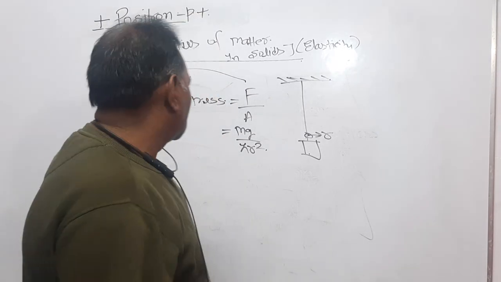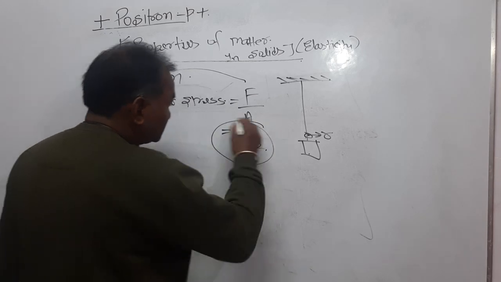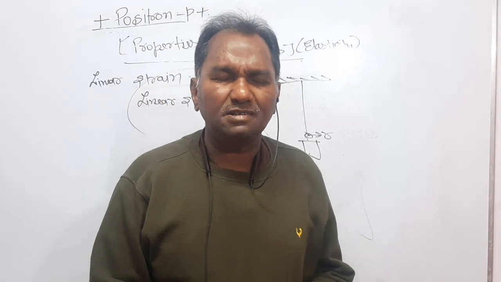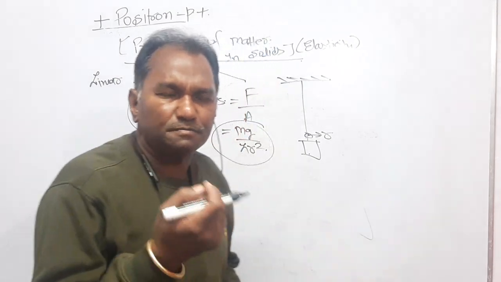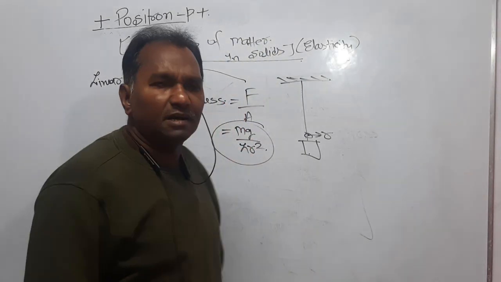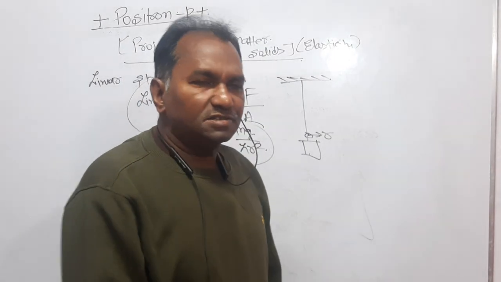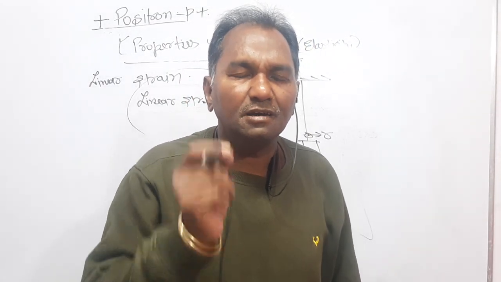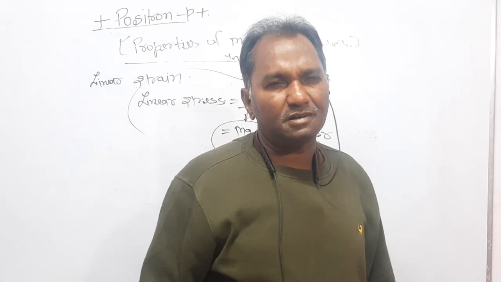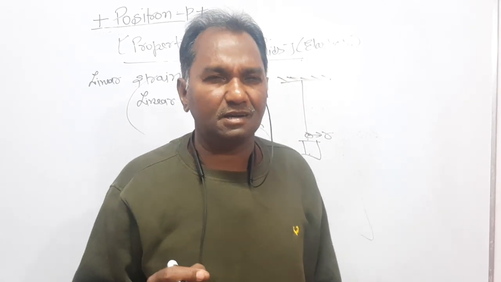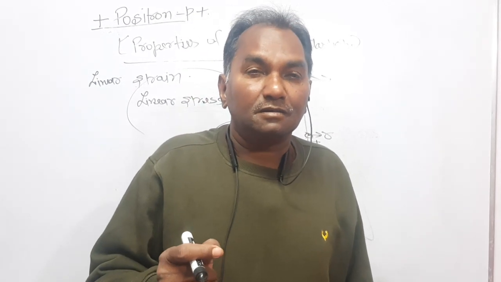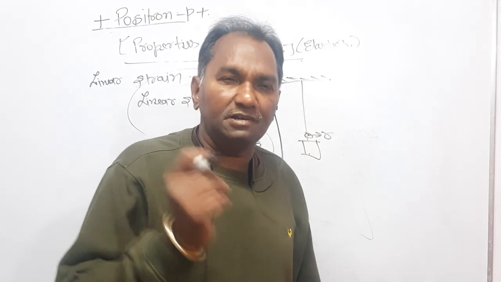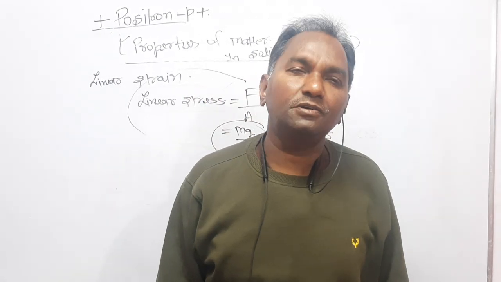Dear students, now the dimension of stress is the dimension of pressure, because pressure is force per unit area. In the same way, stress is also force per unit area, but the difference between them is that pressure is a scalar quantity, but stress is not a scalar quantity. It is a quantity of higher rank, a vector of higher rank. Sometimes it is also called a tensor.